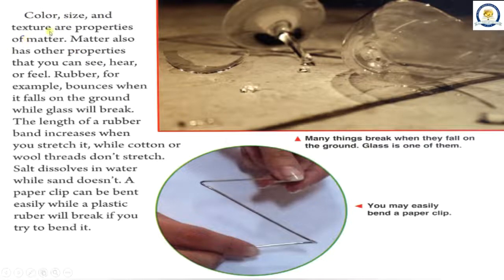Color, size, and texture are properties of matter. Matter also has other properties that you can see, hear, or feel. Rubber, for example, bounces when it falls on the ground while glass will break. The length of a rubber band increases when you stretch it, while cotton or wool threads don't stretch. Salt dissolves in water while sand doesn't. A paper clip can be bent easily while a plastic ruler will break if you try to bend it.